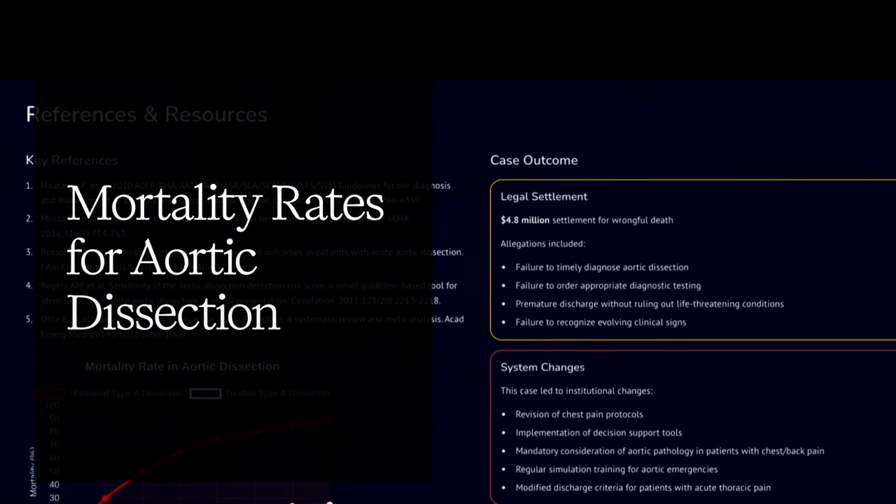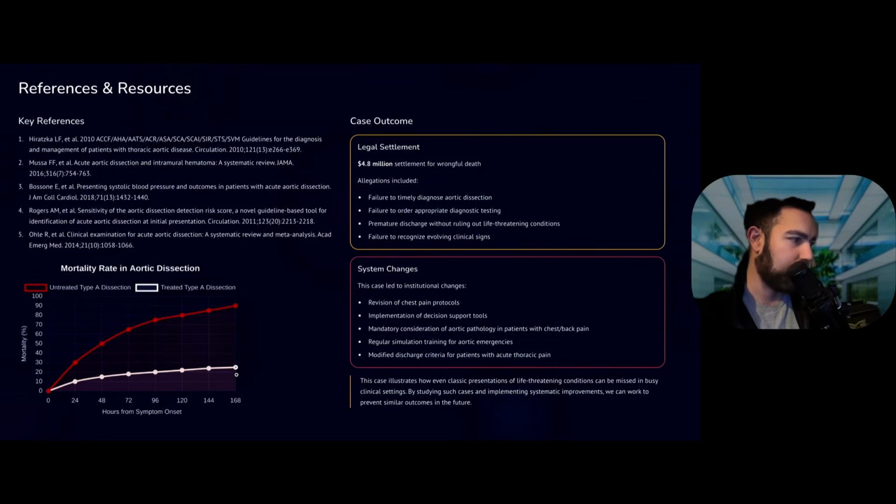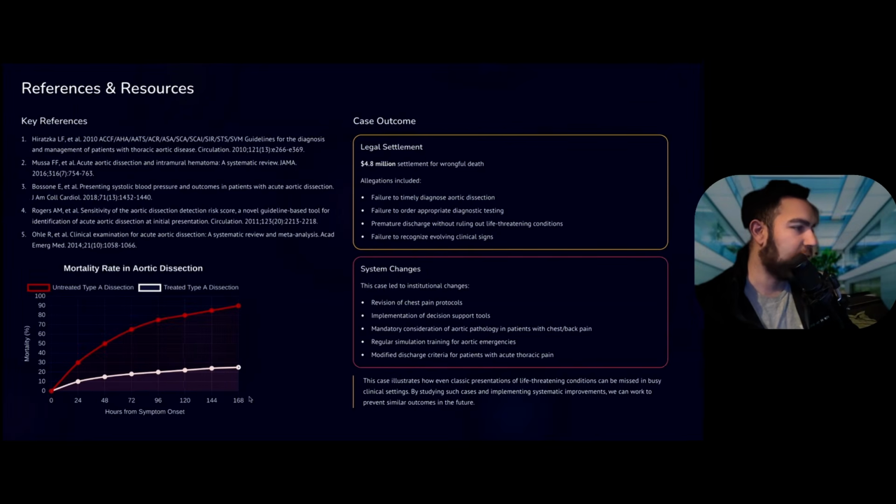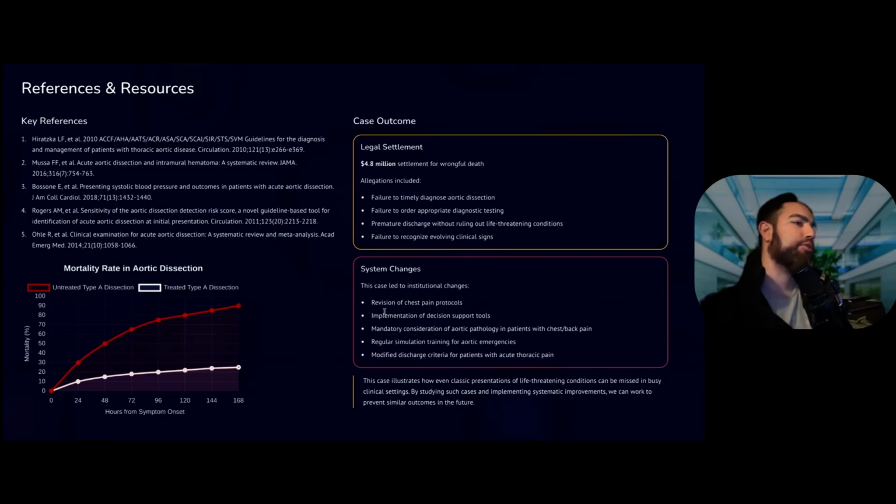And again, this is for your FYI, mortality rate increasing. This is for a treated patient. As you can see, mortality can go as high as 20% even after treatment, and this is untreated. You can see within a day you're already at 30%, 2 days you're at 50%, 3 days you're at 70%, and so on and so forth.